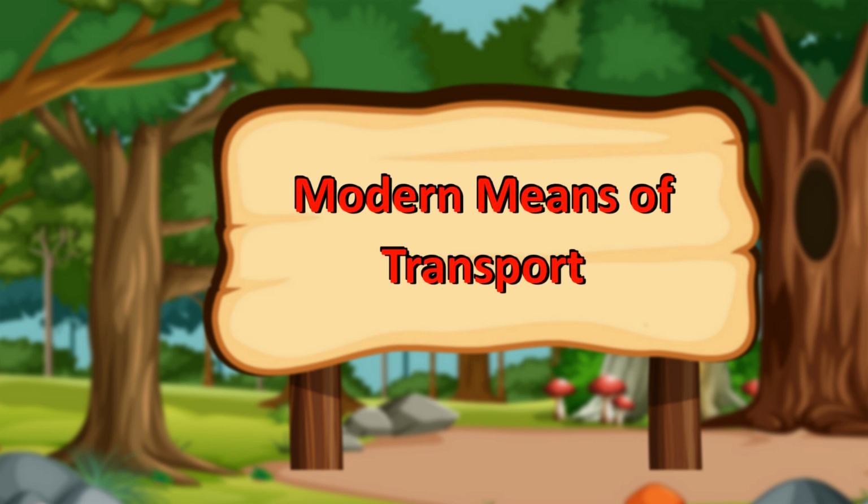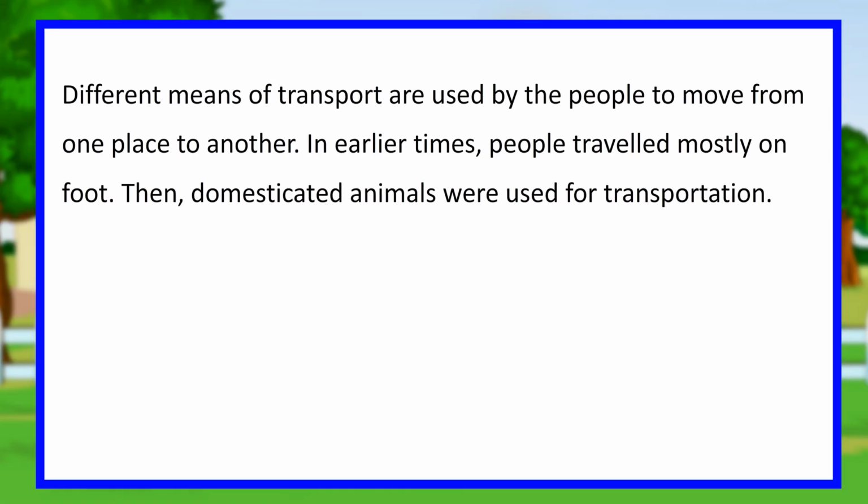Modern means of transport. Different means of transport are used by the people to move from one place to another. In earlier times, people traveled mostly on foot. Then, domesticated animals were used for transportation.